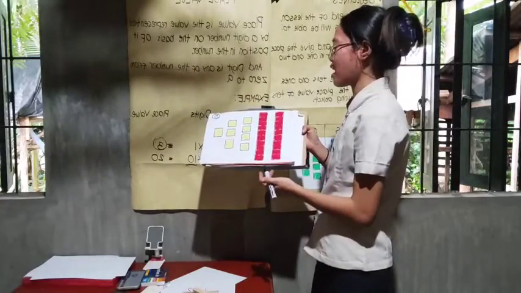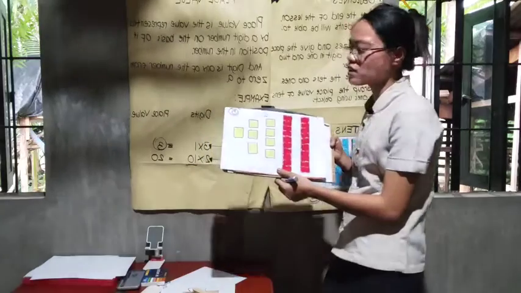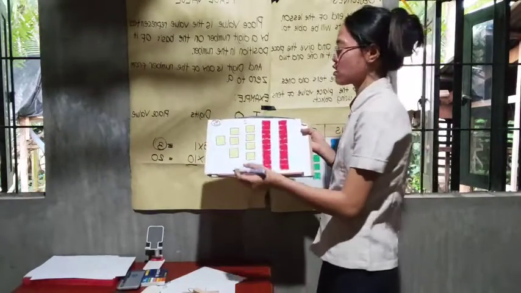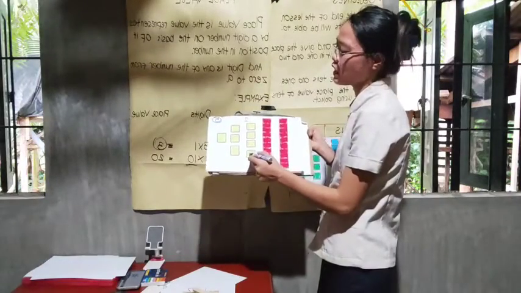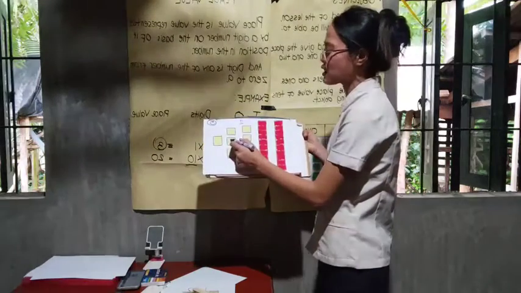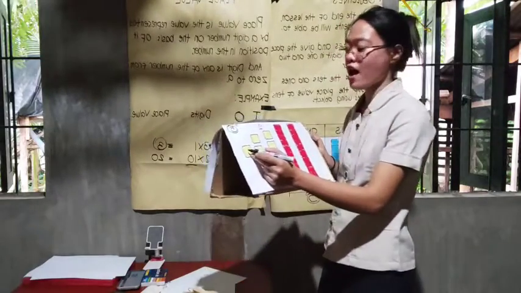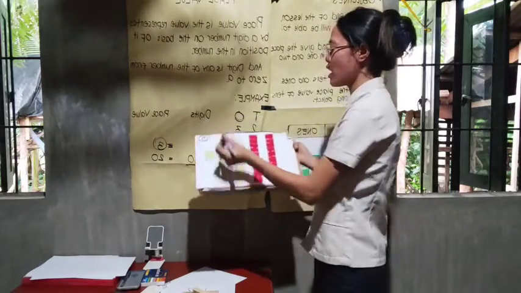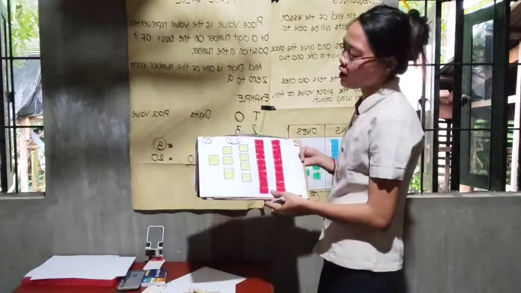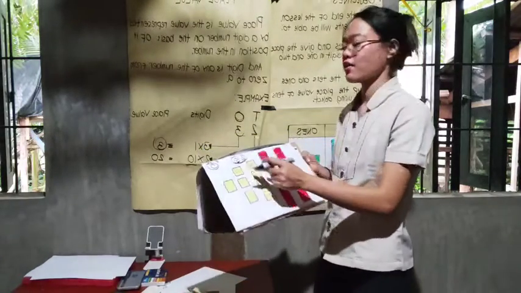We have 2. And how many ones do we have? 1, 2, 3, 4, 5, 6, 7, 8. So we have 8 ones. Okay. So the number that we form is 28. Very good.